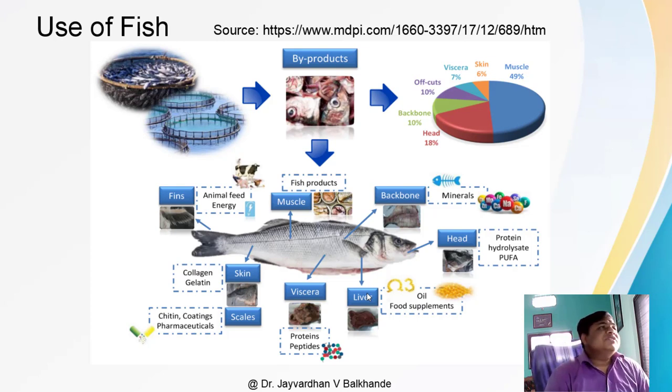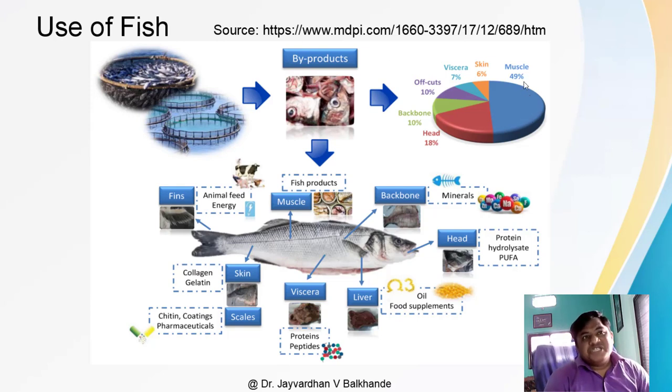So see here, this is the use of fish. I just downloaded this picture from the source. Here this is the fish and how we can culture. Here this is the cage culture. By using this technology, we can increase the fish production. And not only that, this fish can be used in various ways, like we can see these